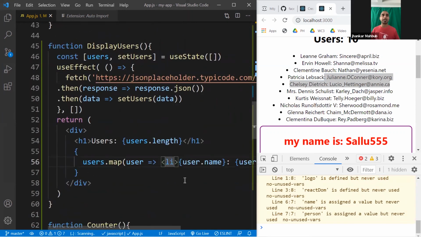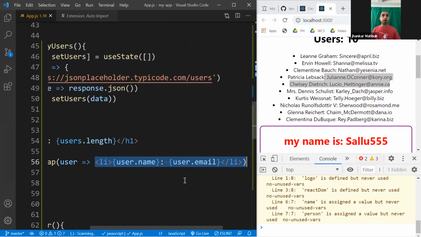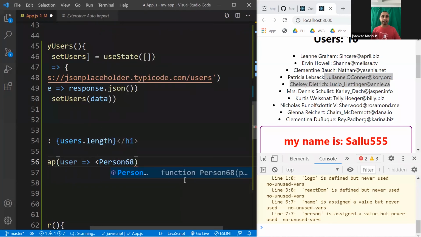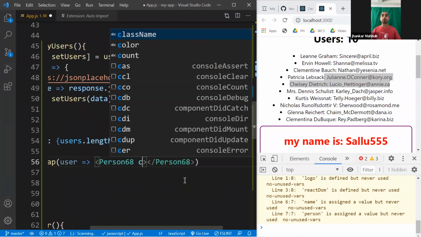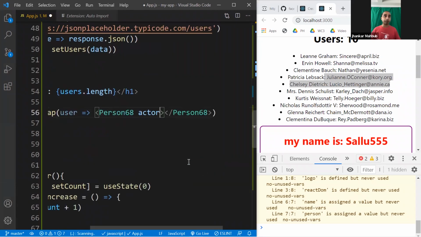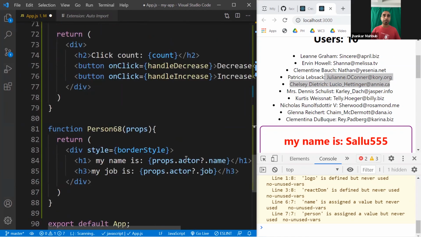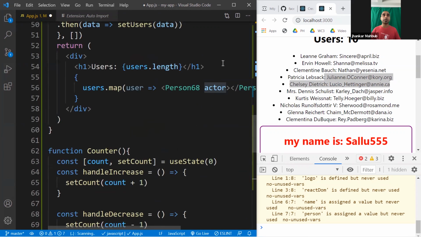So instead of creating the li here, instead of the li, we'll create our Person68. And for this Person68, we give an actor, because this component, if you look into this component, it accepts props, and it's from the actor. So we'll pass an actor. Here, the value would be dynamic, and we don't have any actor here, we have user.